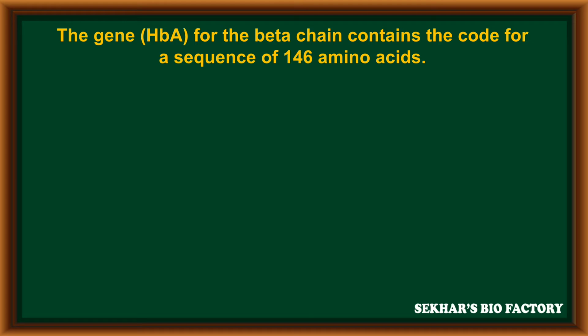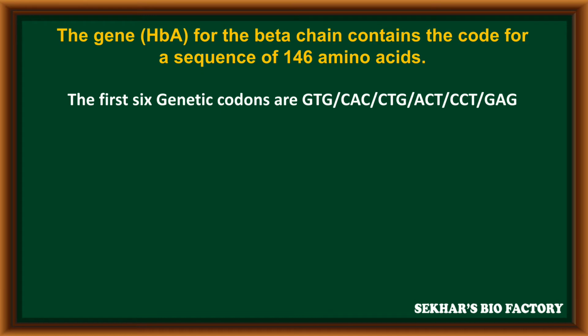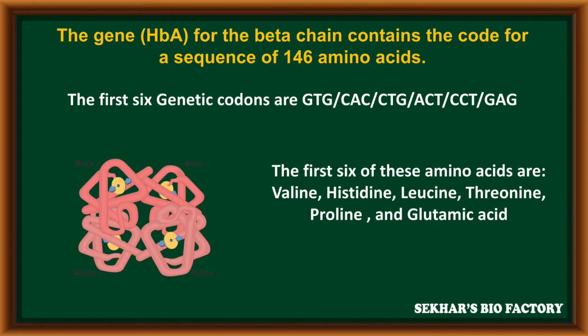The HBA gene for the beta polypeptide chain naturally codes for a sequence of 146 amino acids. In the structure of the beta polypeptide chain, 146 amino acids are present in total, but here we are going to discuss only the first 6. The sixth genetic code is GAG in the mRNA. The first 6 amino acids are valine, histidine, leucine, threonine, proline and glutamic acid.